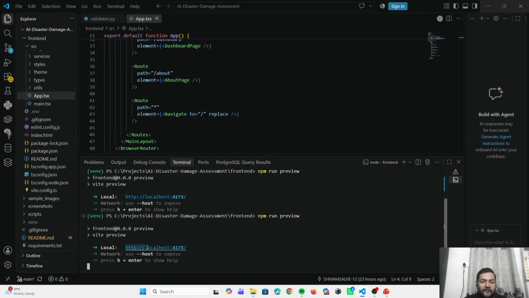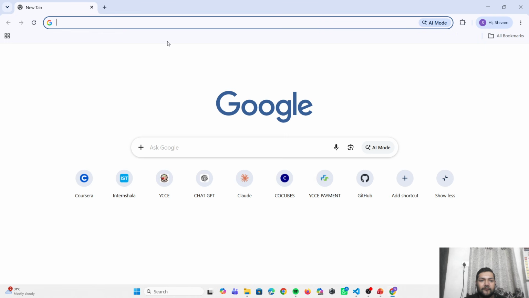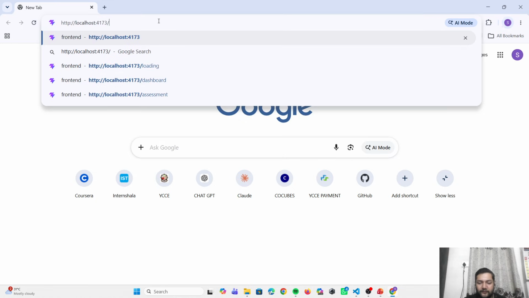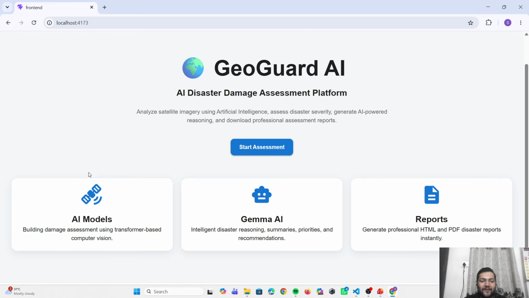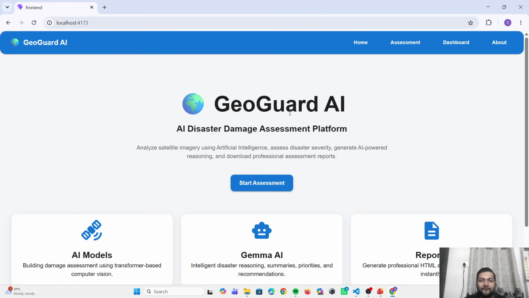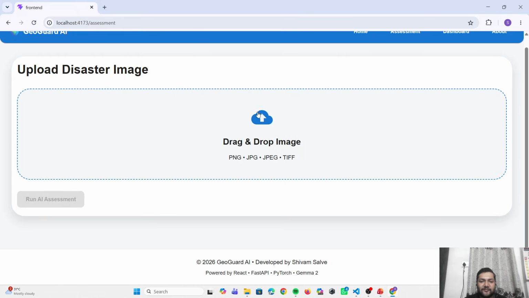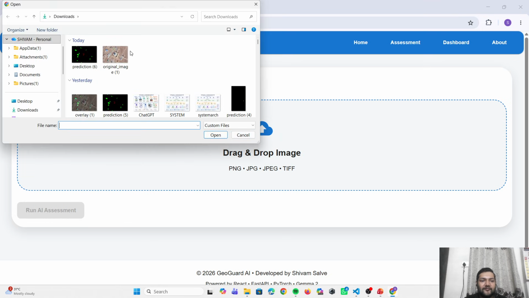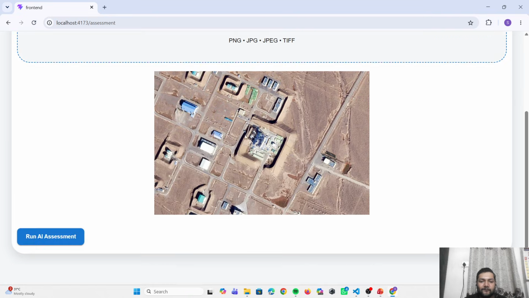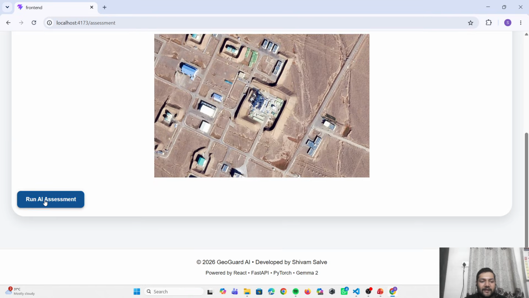So this is the localhost website. Now we will open this. So here we are at the front page of the GeoGuard AI platform. This is the home page. We will now click on start assessment. Here we are going to upload a disaster image. So uploading this image, and then running the AI assessment.